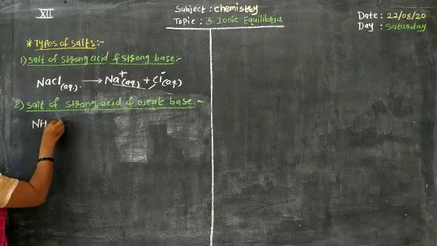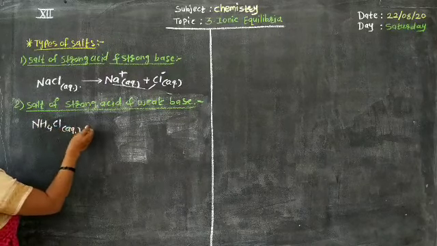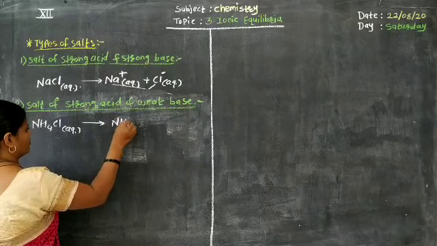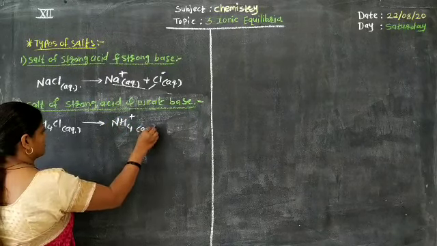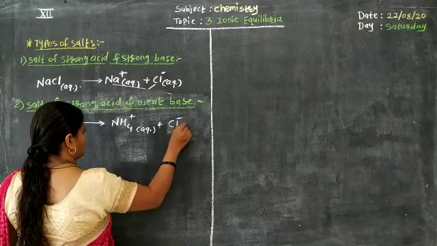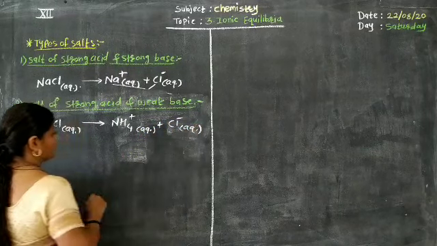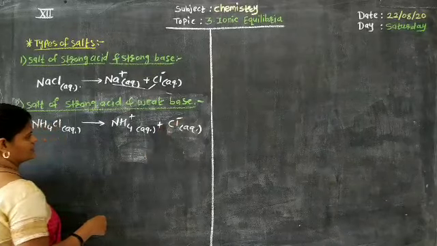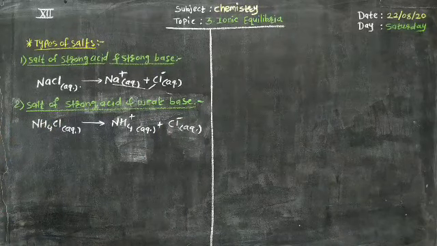Ammonium chloride NH4Cl in the aqueous medium dissociates for the formation of NH4+ (aq) plus Cl- (aq). NH4+ ions react with hydroxyl ion for the formation of ammonium hydroxide, and Cl- ions for the formation of HCl.